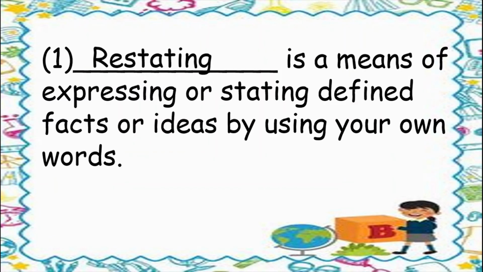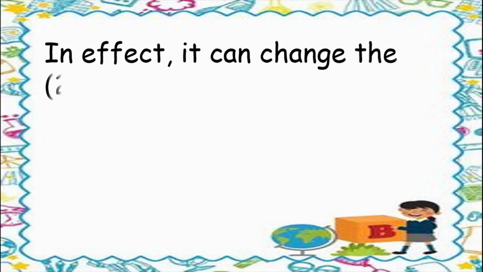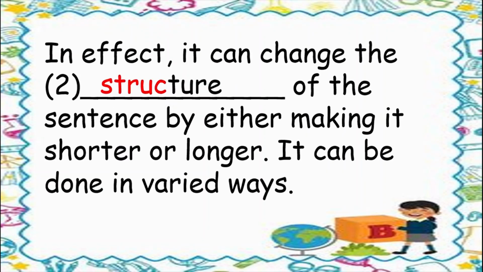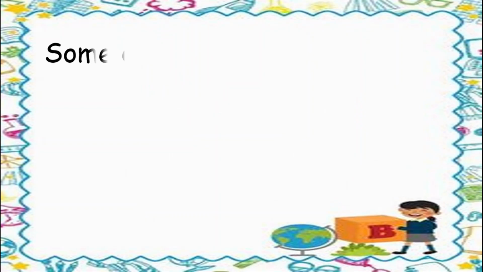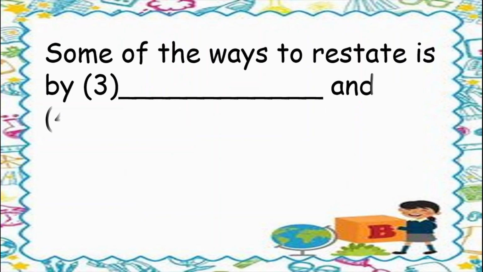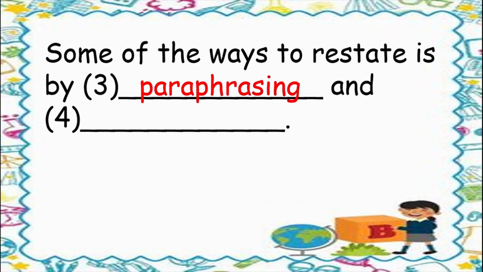Restating is a means of expressing or stating defined facts or ideas by using your own words. In effect, it can change the structure of the sentence by either making it shorter or longer. It can be done in varied ways. Some of the ways to restate are by paraphrasing and summarizing.